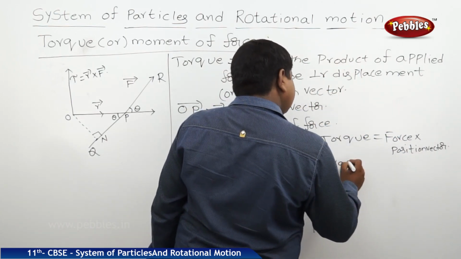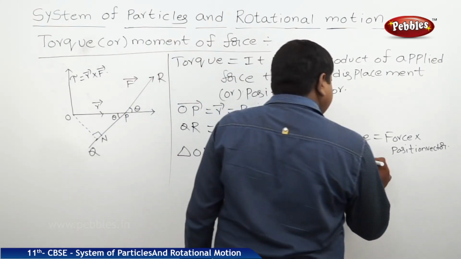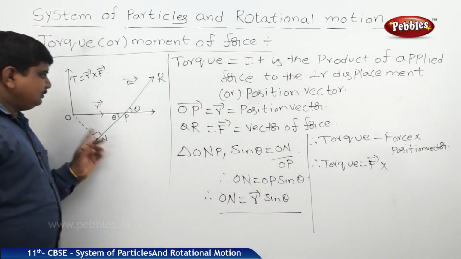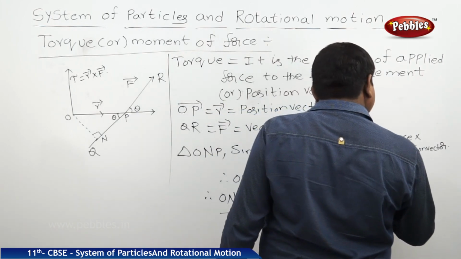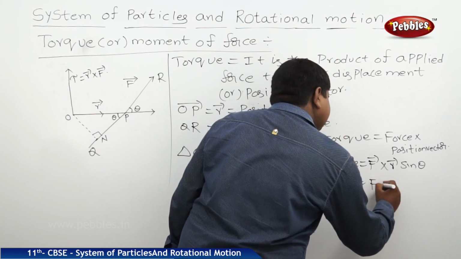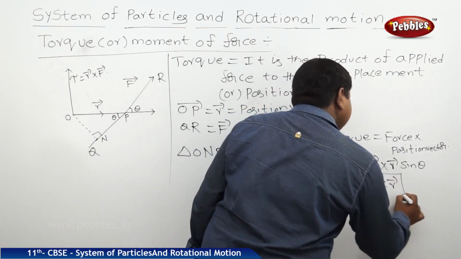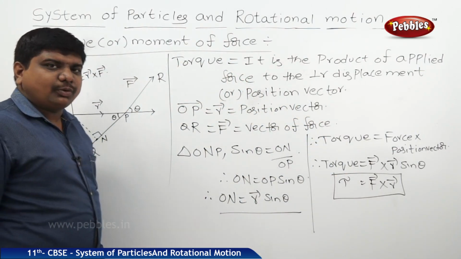Therefore, torque is equal to force F bar, position vector ON, so ON is equal to R sine theta. So FR sine theta we can write as F cross R is equal to tau. This is one of the examples of cross product.